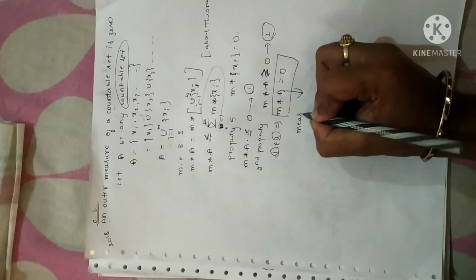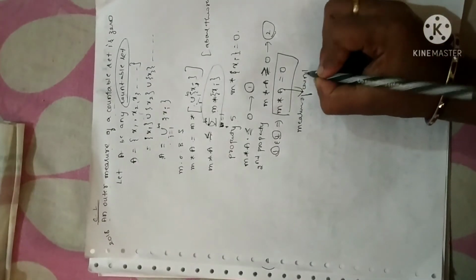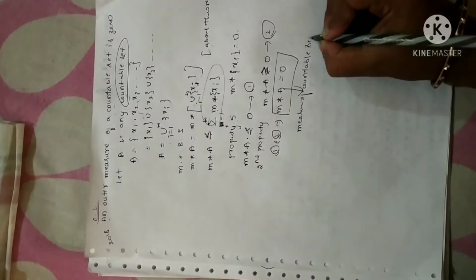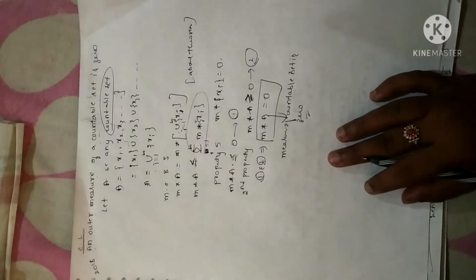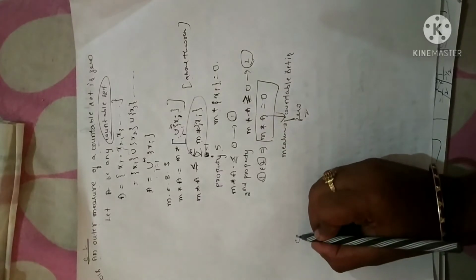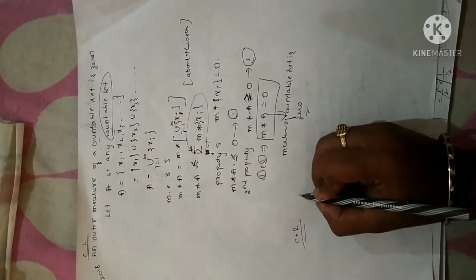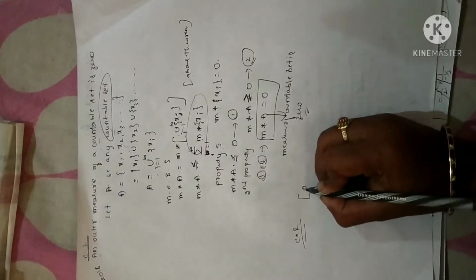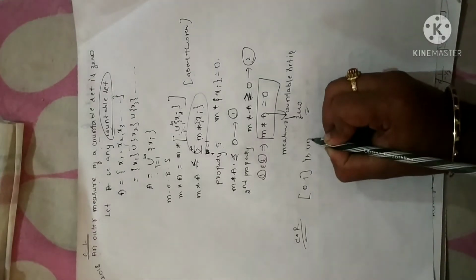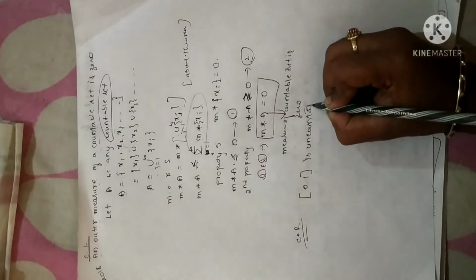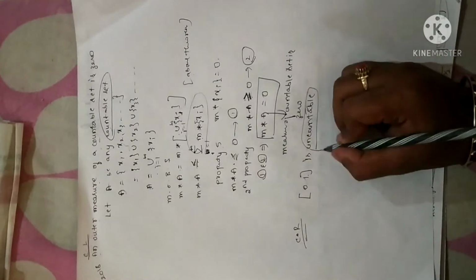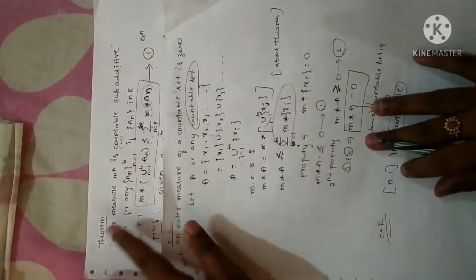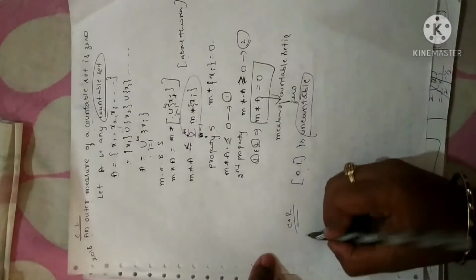In the sense A is a countable set. So I can say measure of a countable set is 0. Clear? This is corollary 1. And remember, corollary 2 is there, but you don't have a proof for that. Corollary 2 says that the closed interval 0, 1 is uncountable. Uncountable in the sense the values in between 0 and 1, including 0 and 1, are uncountable. This is the corollary of the theorem. Fine. And we have corollary 3.